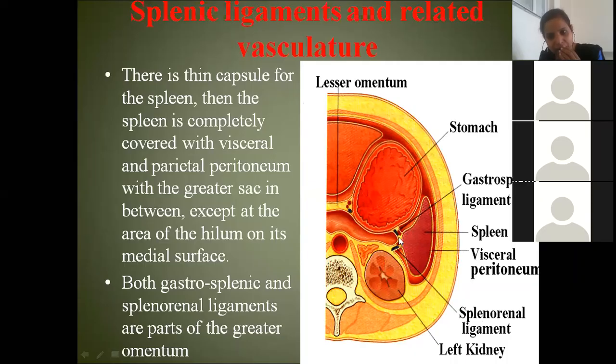Now let us see the connections. Are you finding a connection between the stomach and spleen? Yes. This is the gastrosplenic ligament. What is the name of the connection?